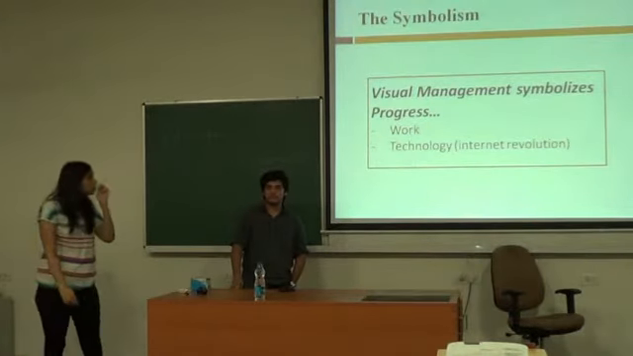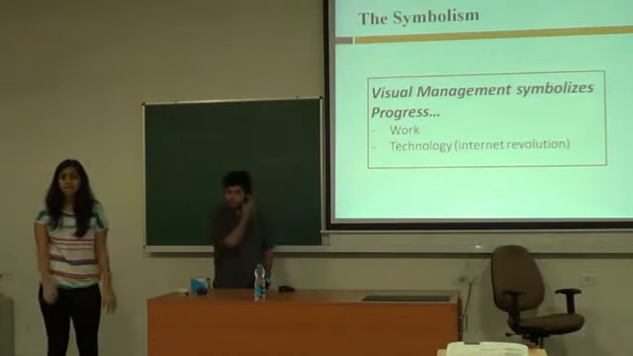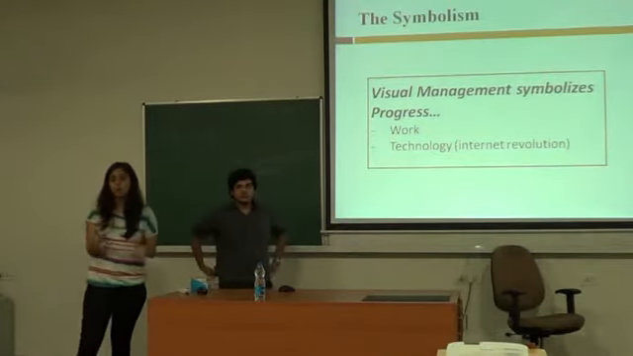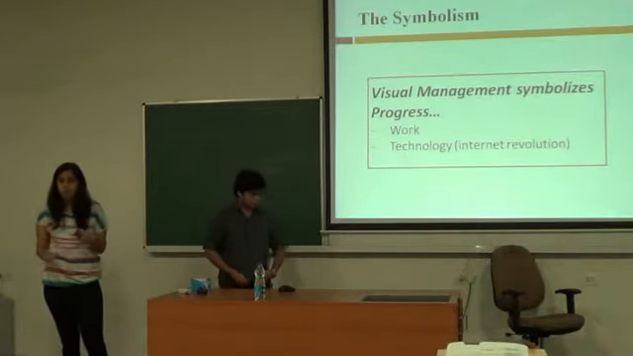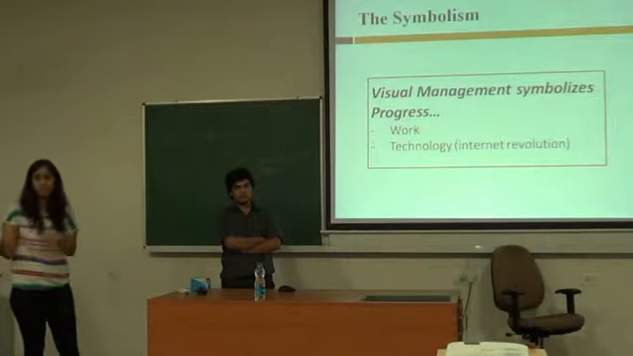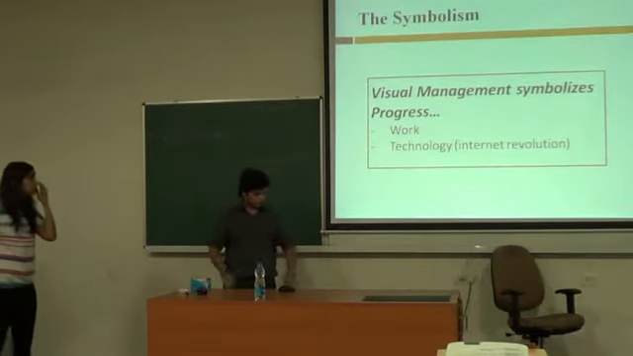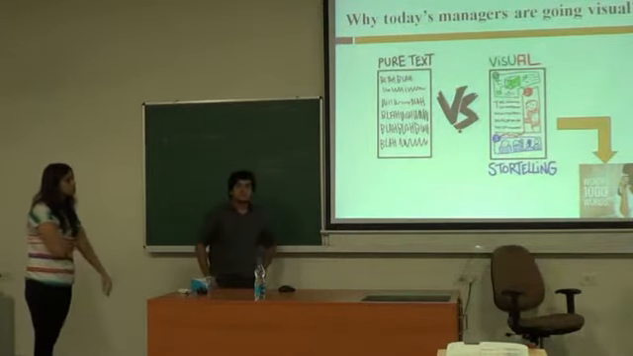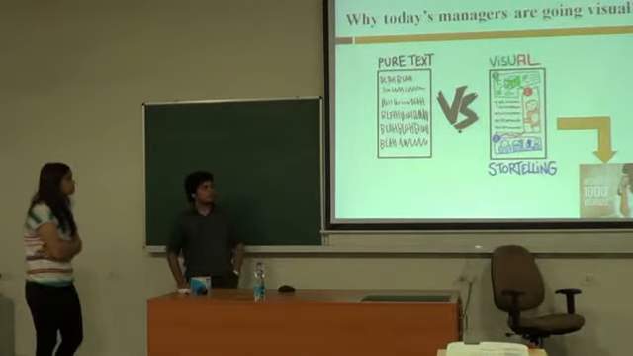So, in essence, what we're trying to say is that visual management and visual management tools basically symbolize progress. Progress in terms of the work processes, progress for the organization, and progress in technology. So, we'll move on to the managerial context now.